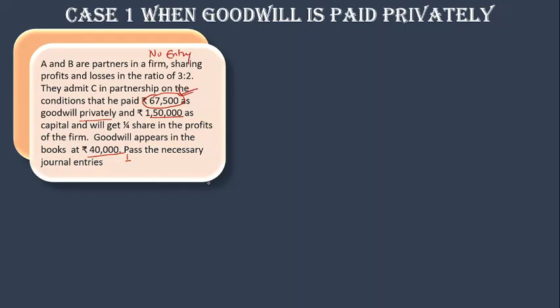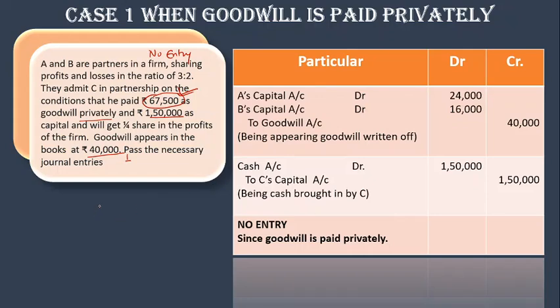So let's see what is the journal entry here. So first step, as I said, 40,000 goodwill will be written off in the old ratio, A and B, and then the cash brought in, 1,50,000, is recorded. Then there is a goodwill also, but this is paid privately, so there is no entry for this.